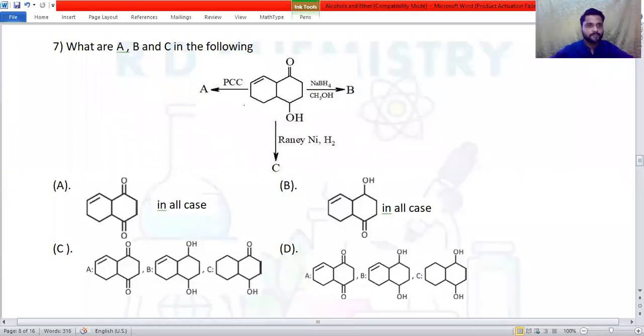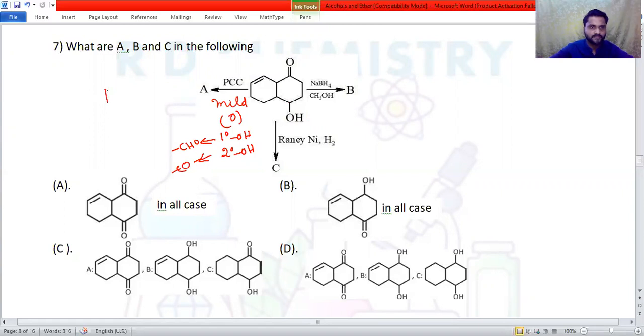Question number 7. What are A, B, and C in the following reaction? Let us see the first, A, PCC, pyridinium chlorochromate. You know that this is a mild oxidizing agent. This can react with a primary alcohol or secondary alcohol. If this is a primary alcohol it becomes an aldehyde. If this is a secondary alcohol it becomes a ketone. Now we have an OH here, right? This is a secondary alcohol group. So it will become the ketone.